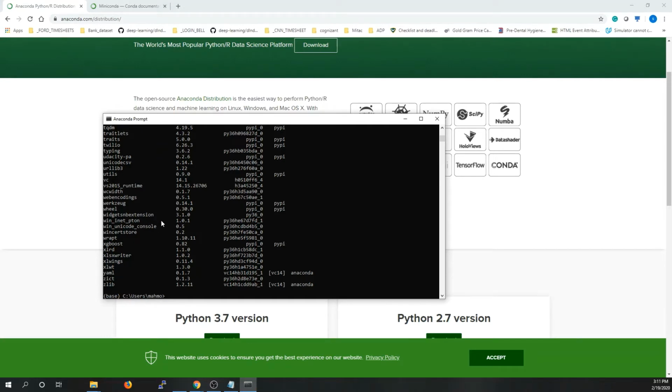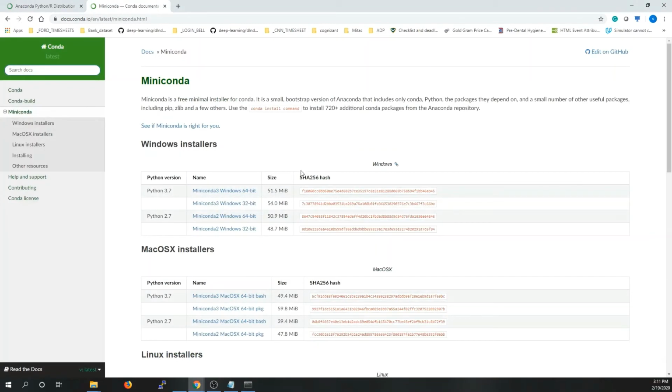So if you don't have much space on your computer, you can use Miniconda. You can install Miniconda, and it comes with only Python and Conda. And also you can install whatever package you need.